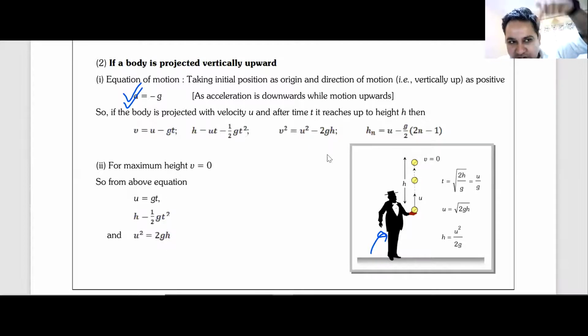Am I clear with this point? It is always downward. It will never change, sir. When I have some raised hands, we understand g is always negative. Doesn't matter. Okay.